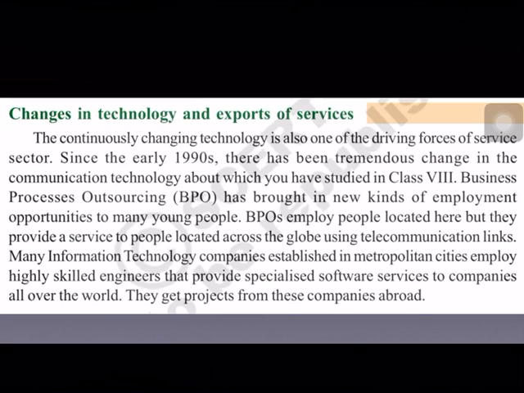These people provide specialized software services to companies all over the world. Sometimes they get projects from these countries, and in return they are paid well by those companies. That means they get a good amount also, and they are providing their services to all the countries in the world.